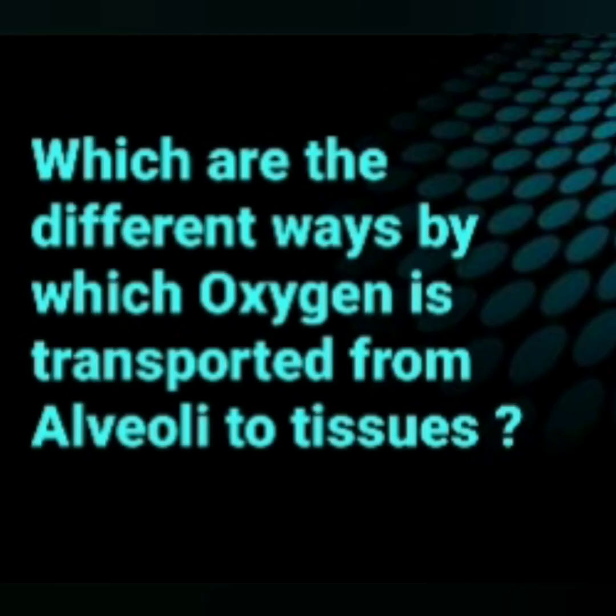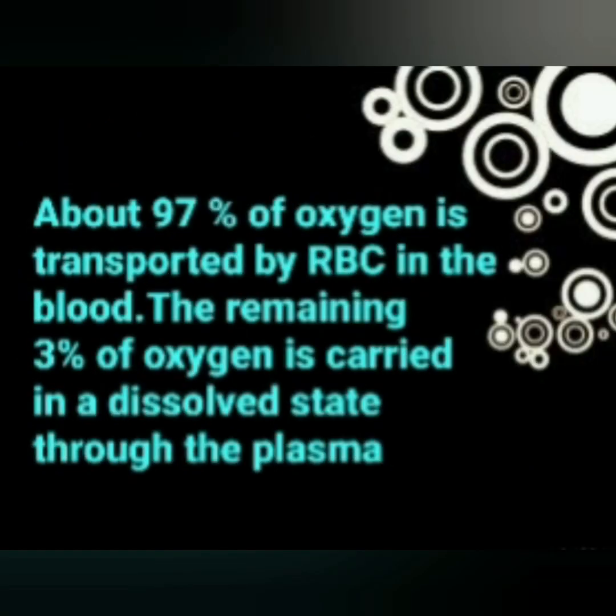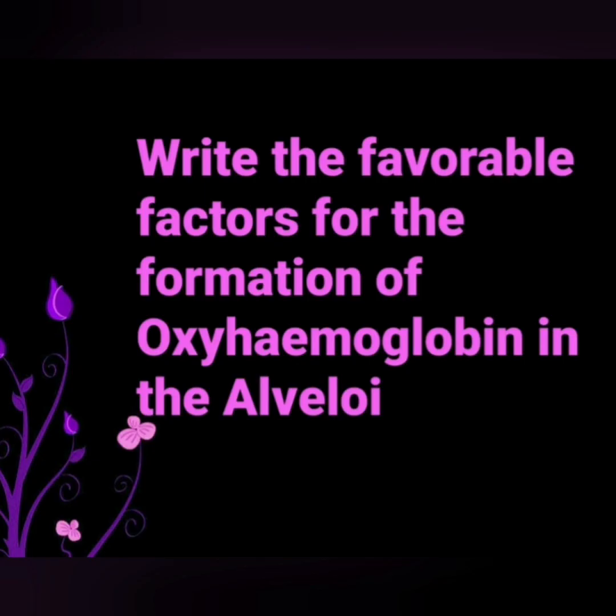Which are the different ways by which oxygen is transported from alveoli to tissues? About 97% of oxygen is transported by RBC in the blood. The remaining 3% of oxygen is carried in a dissolved state through the plasma.